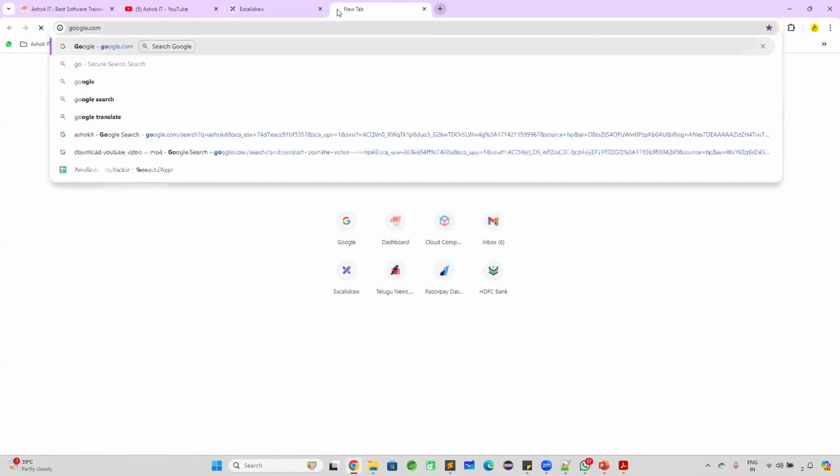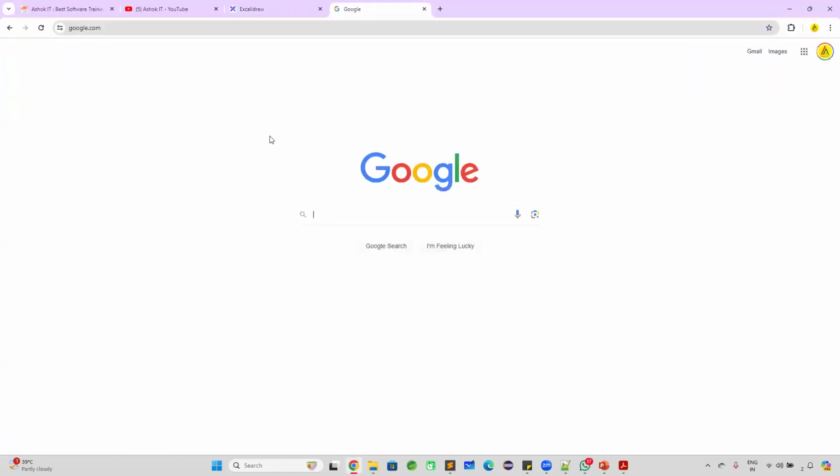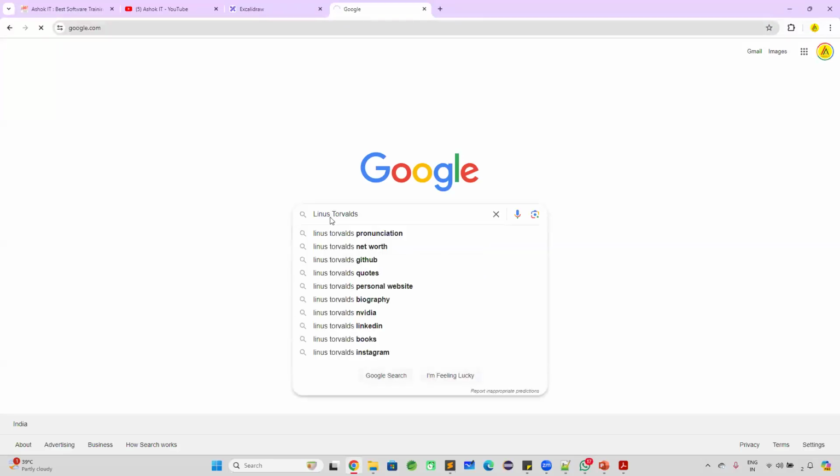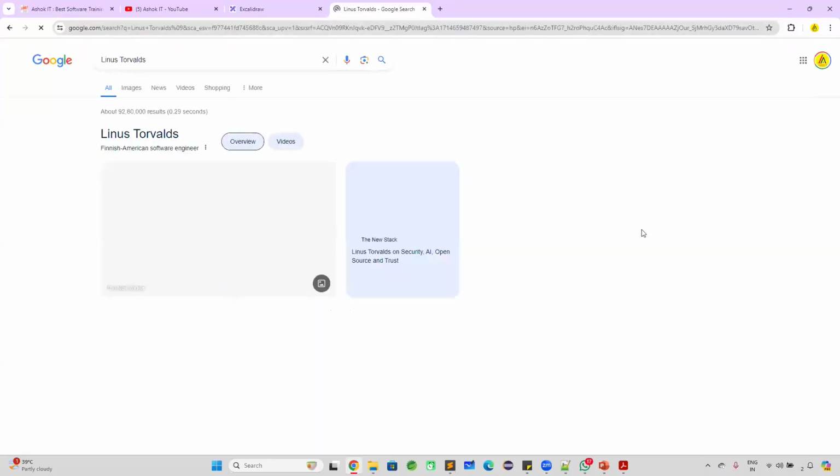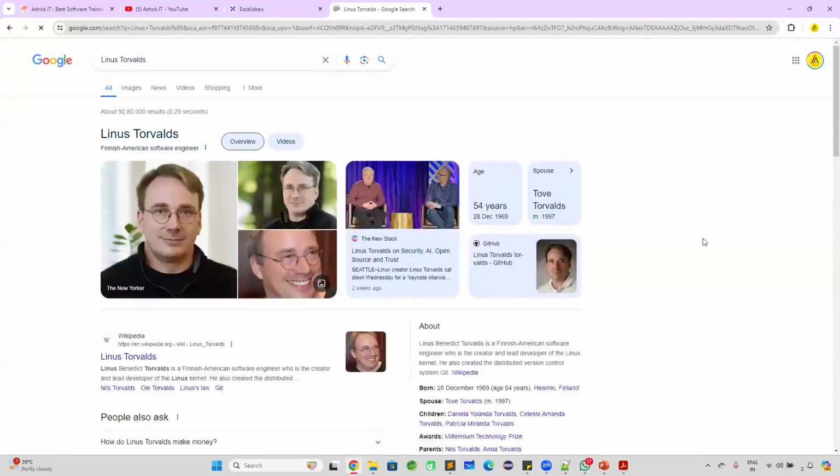Okay, so we can see this great man, Linus Torvalds. He's the guy who developed this Linux operating system. Windows was developed by the Microsoft company, but for Linux there is no company. One single person developed this Linux operating system, which is very famous in the IT industry now. That person's name is Linus Torvalds.